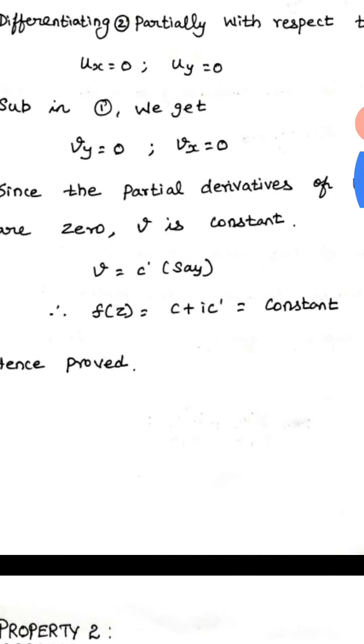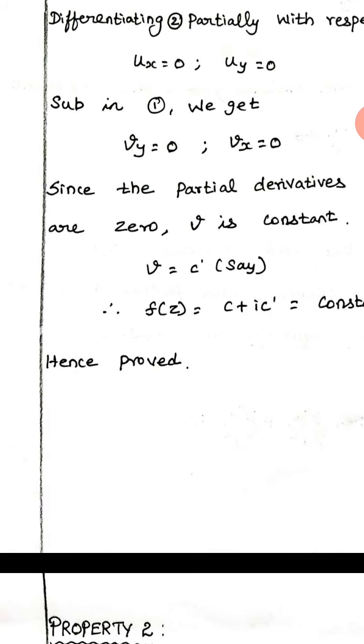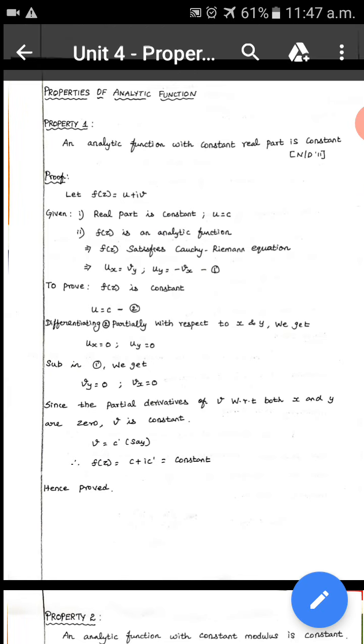If you substitute that in f of z, f of z is equal to c plus i c dash, which is nothing but a constant function. Hope everyone is clear with this point. What is property 1? An analytic function with constant real part is constant. That we proved.